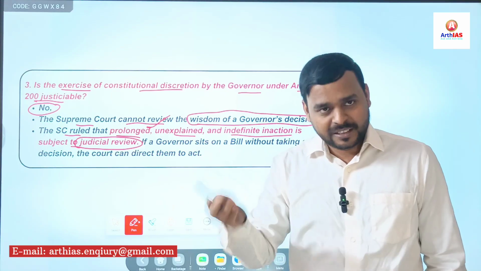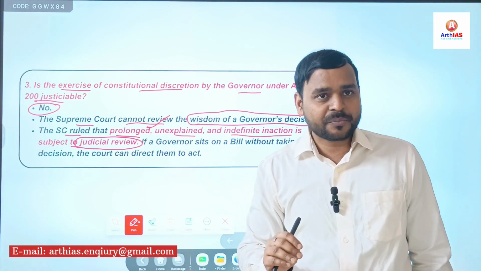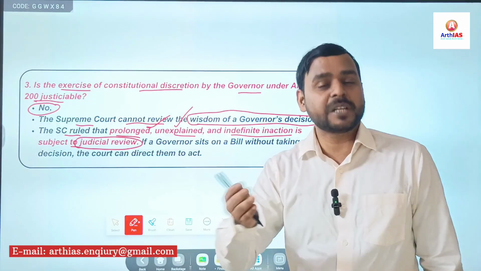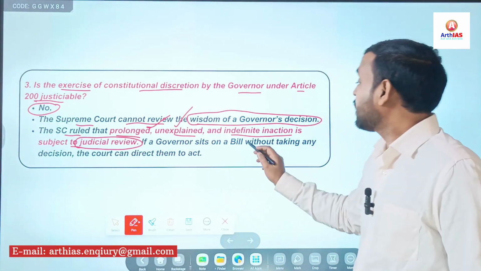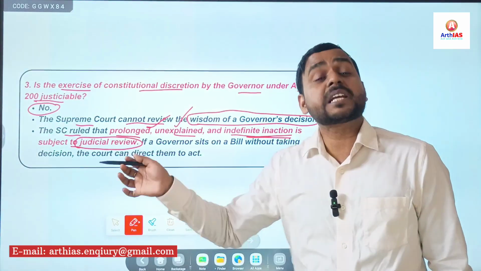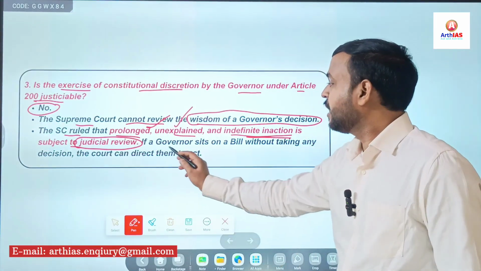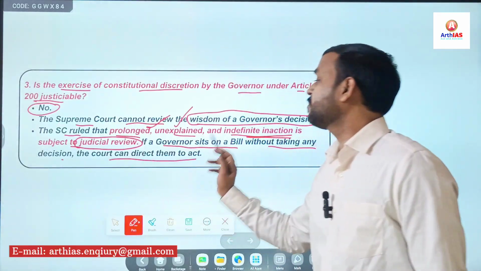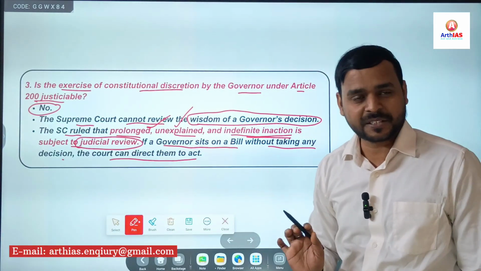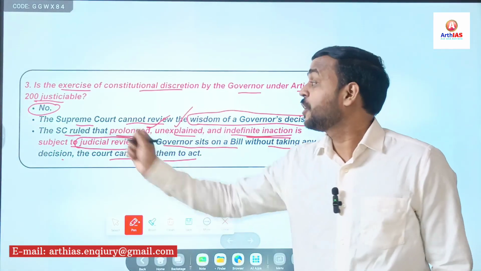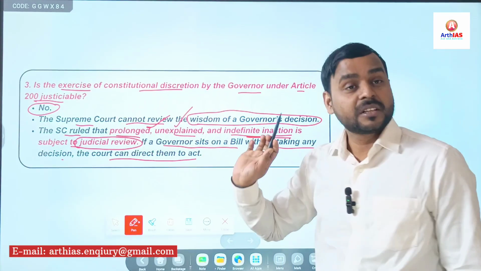Unexplained means the governor has not explained the reason. Or indefinite inaction. These are subject to judicial review, as exceptional cases. If a governor sits on a bill without taking any decision, the court can direct them to act. But in the general situation, Article 200 is non-justiciable.